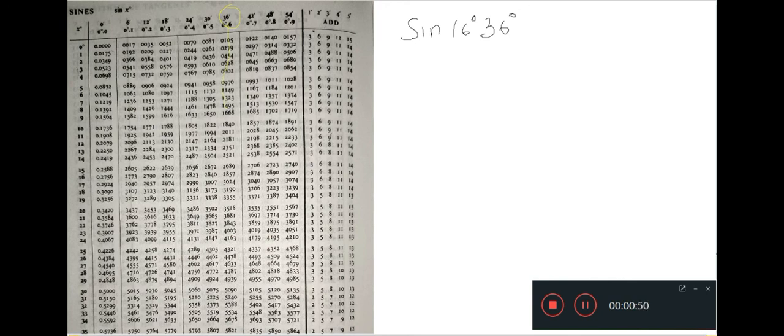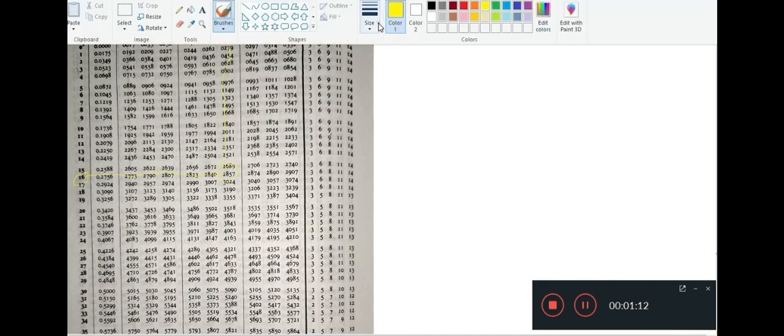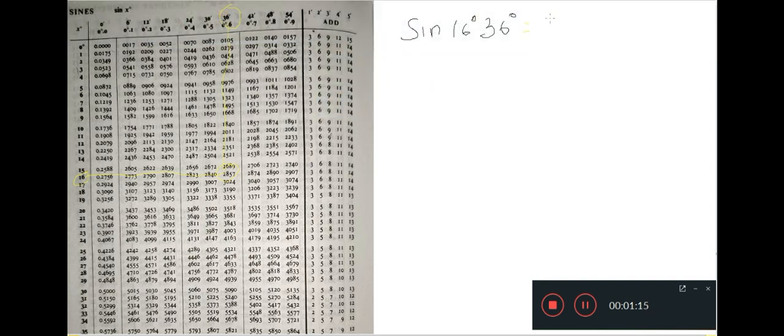Now 16, so here is your angle 16 on the extreme left. From there you go extreme right, and from there you come down. These two lines, from the top and from the bottom, are meeting here. Now you can see the number is 2857. So I'm going to write the number as 2857. 2857 is the value.